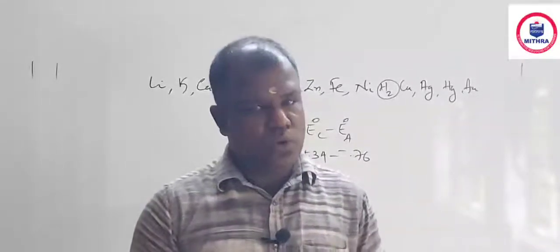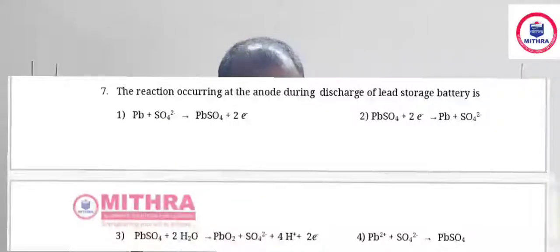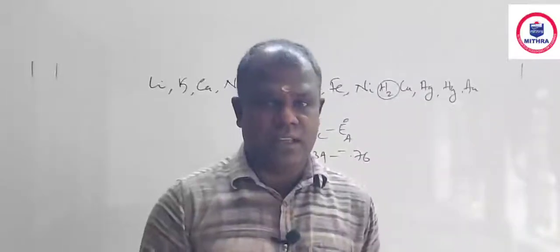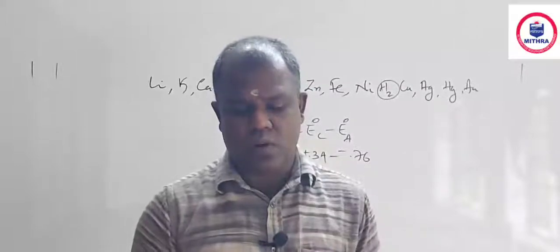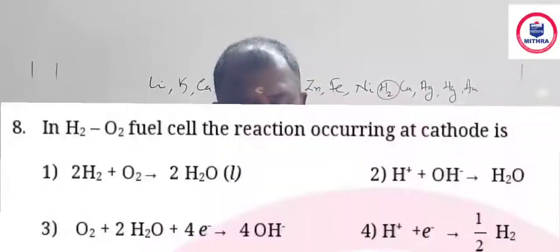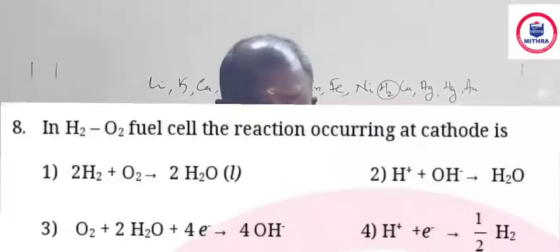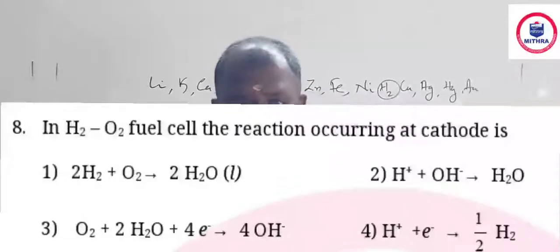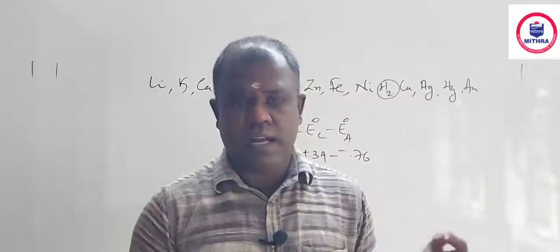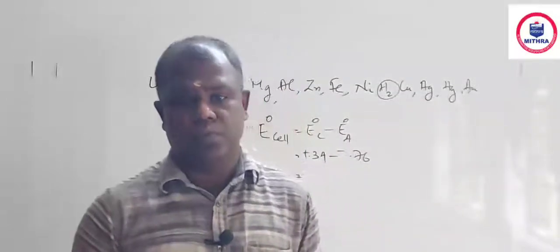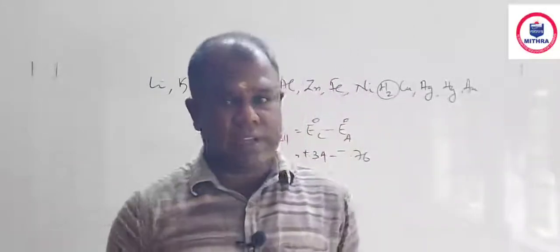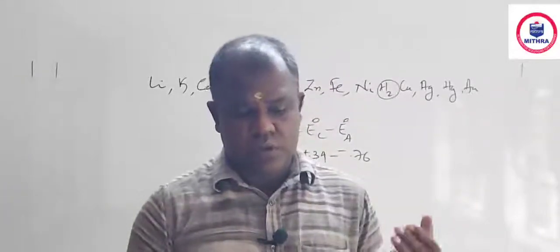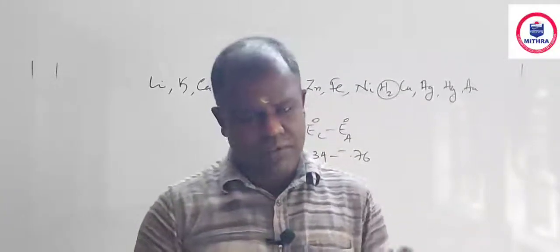Next 2 questions. 7th question, reaction occurring at anode during the discharge of lead storage battery. Anode is soft lead and that is capturing sulfate to form PbSO4, releasing electrons. Okay, find it. Question number 8, hydrogen oxygen fuel cell, the reaction occurring at the cathode. Through the anode we are passing hydrogen and through the cathode we are passing oxygen, and reduction happens for oxygen forming OH minus. O2 receives electrons and water to form OH minus is the reaction happening at the cathode, and that also you can find.